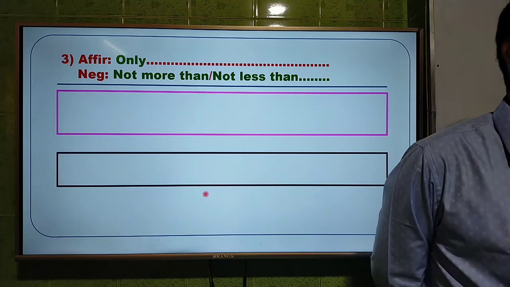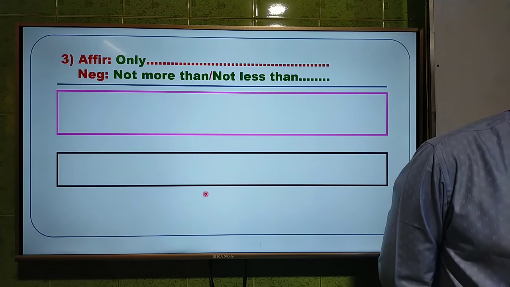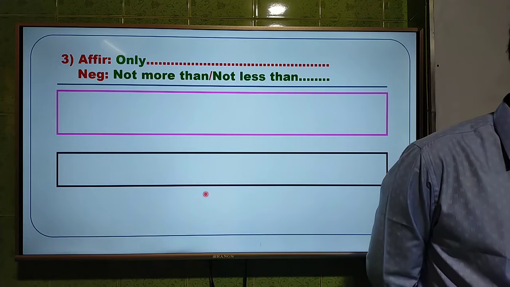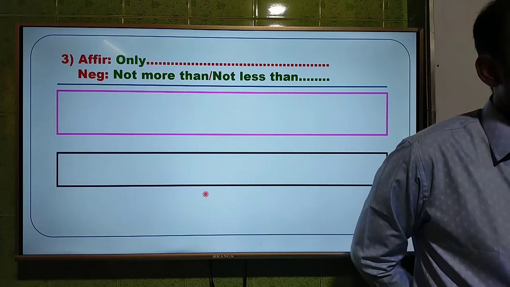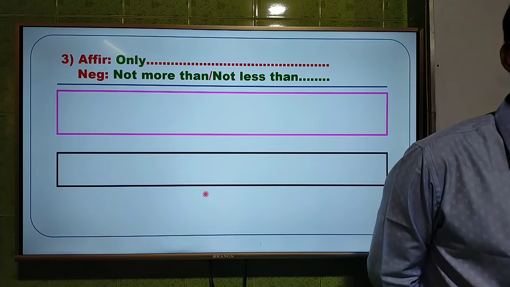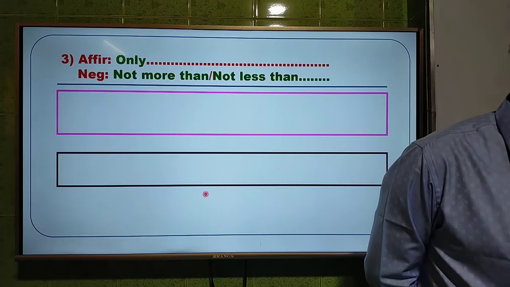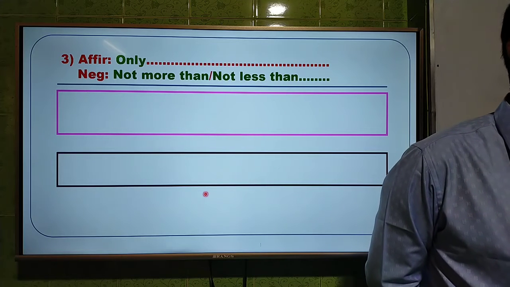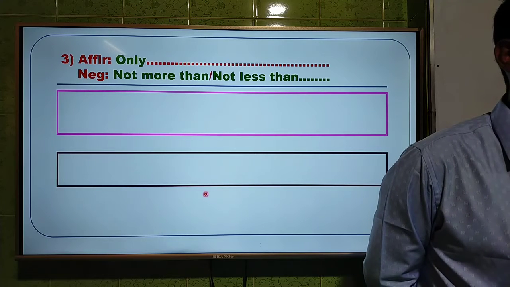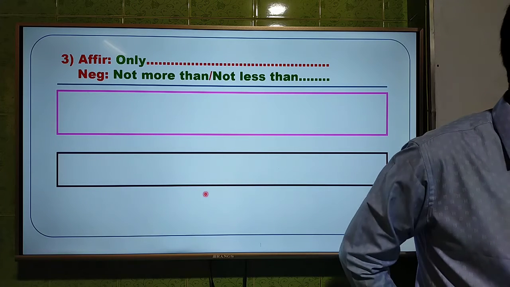Okay, dear students, now look at the screen. This is the third rule of changing affirmative into negative. It is an affirmative sentence again with only, and here you have to use not more than or not less than instead of only if it means age or number.